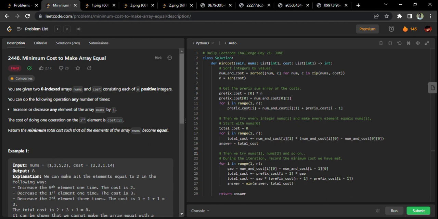So this is the nums array. I can increase or decrease any element by one. This is called one operation. This can be done any number of times, but there will be some cost involved that we are going to see now. The cost of doing one operation on the ith element is cost[i]. Let me come to the question, then we'll come to the example. Return the minimum total cost such that all the elements of the array nums become equal. So this is the question.